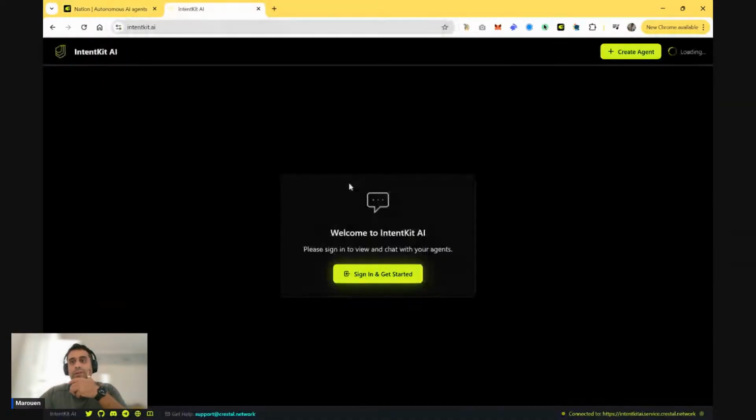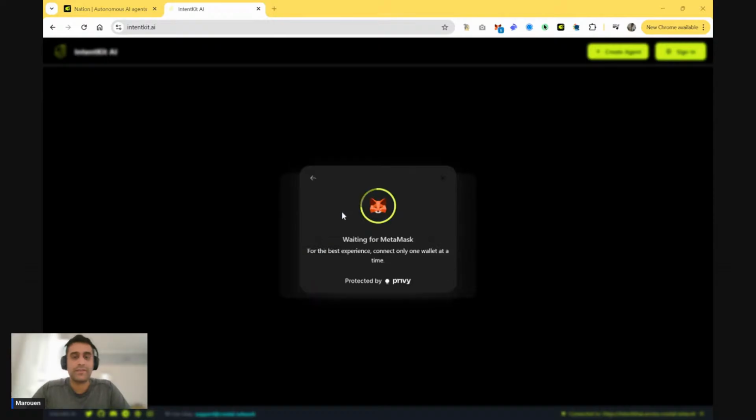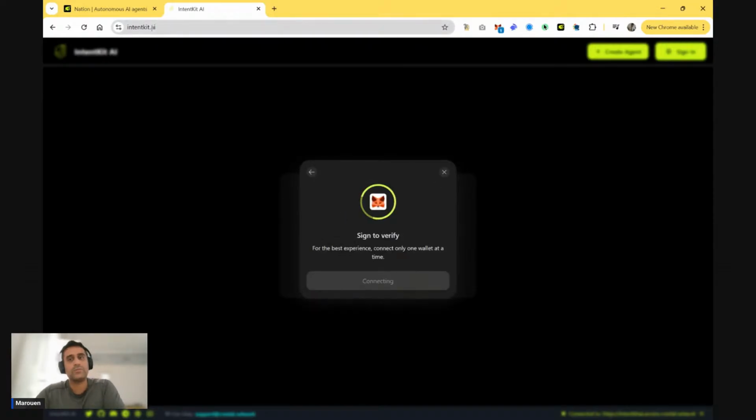So with this one, let me see if I have a fresh wallet. I just need any wallet really. All right, cool. So I'm going to sign in. The reason why I'm using a fresh wallet is that with this interface, IntentKit.ai, which is more focused on developers, you really get to build one agent per account for now.